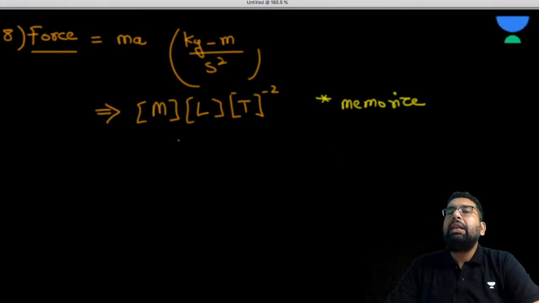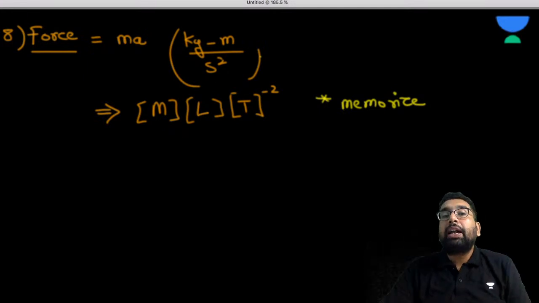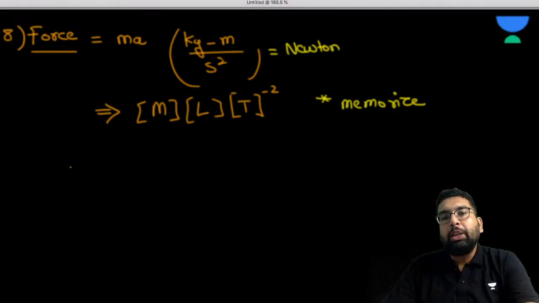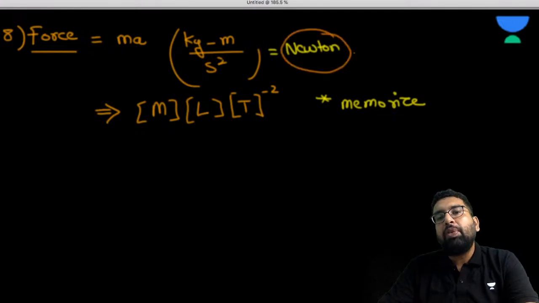Now please understand this. This kg meter per second square, we sometimes call it Newton also. Sir, we know that the unit of the force is Newton. So Newton is not a fundamental unit. Newton is what? Newton is the derived unit. Sir, how come it is a derived unit? So this is a derived unit.